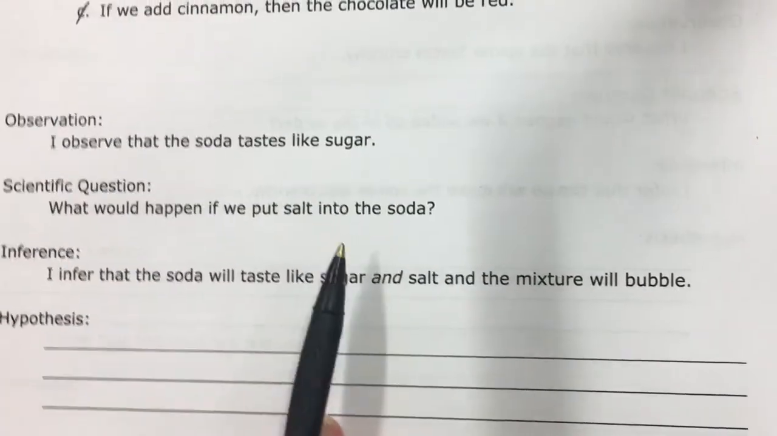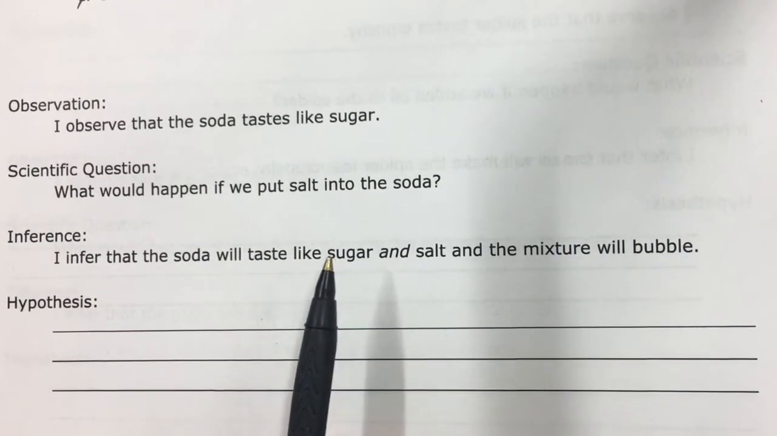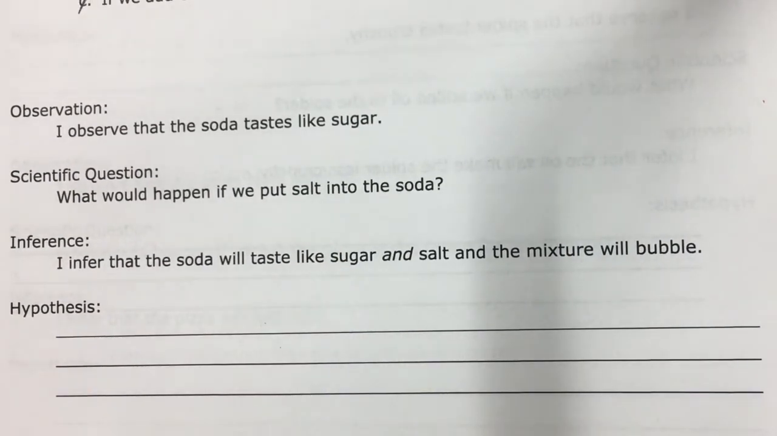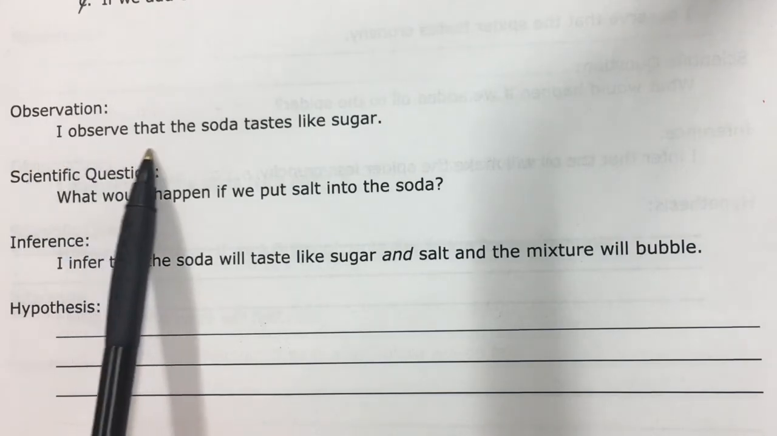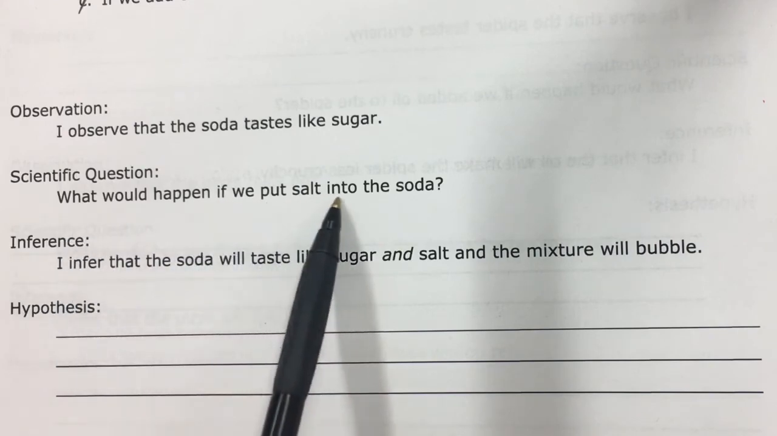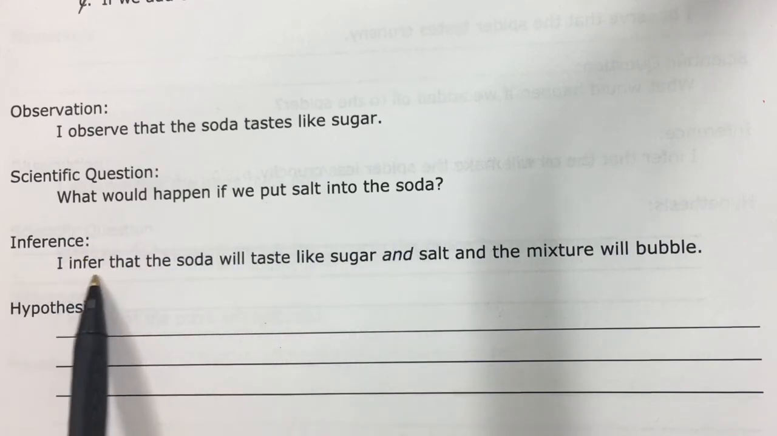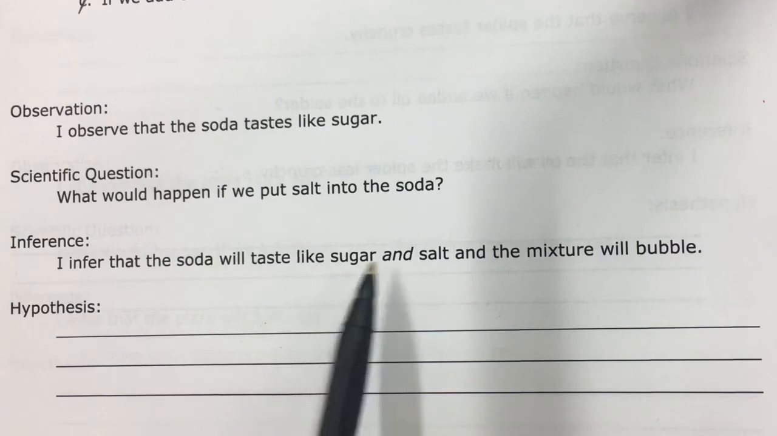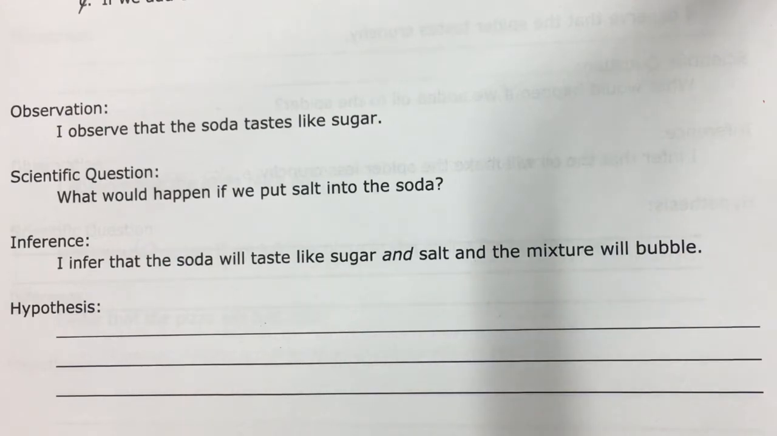Let's read the next one together. And then I'm going to help you out with the parts to put together, but then you have to write it down. So observation. I observed that the soda tastes like sugar. Scientific question. What would happen if we put salt into the soda? Inference. I infer that the soda will taste like sugar and salt, and the mixture will bubble. So for our hypothesis, we've already done all of the work. We just need to put it together.